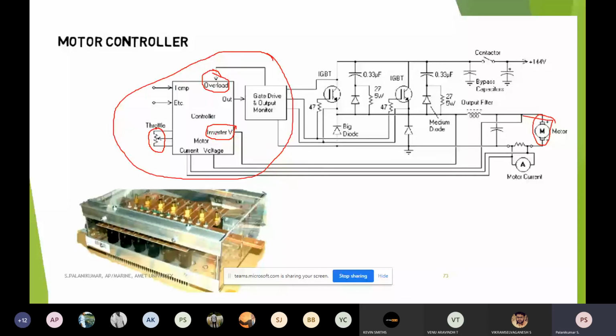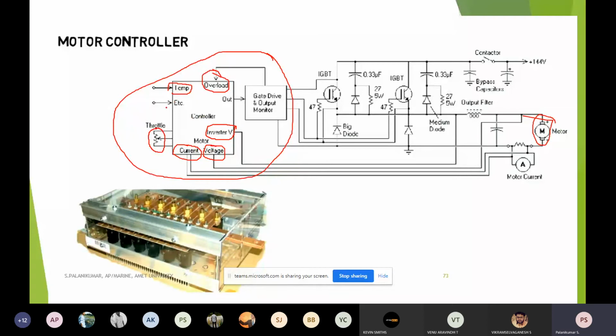Apart from that, there is the overall current, the current taken by the motor, and the voltage taken by the motor. Interpretation of these data is what lets us convert them to a useful form for the driver and fleet. Especially for a driver, the information on how to control the flow of any vehicle can be controlled based on the interpretation of these data only.